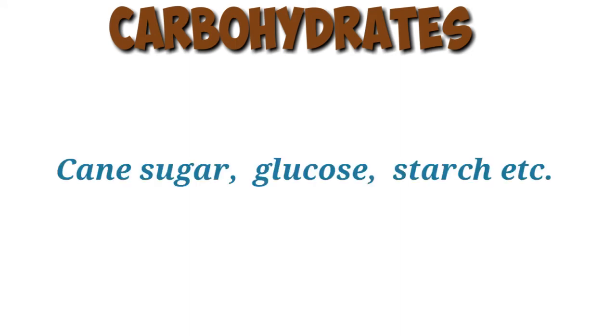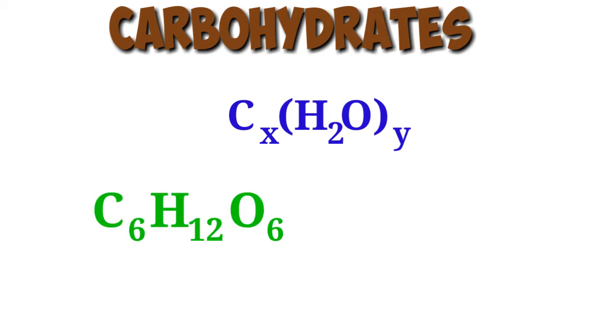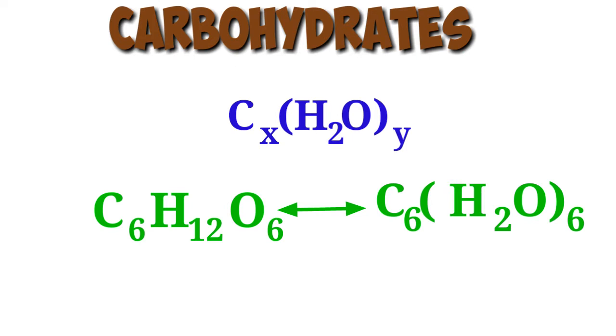Carbohydrates are produced by plants. For example, cane sugar, glucose, starch, etc. In earlier days, it was believed that carbohydrates are hydrates of carbon, and most of them have a general formula CxH2yO... For example, glucose. Its molecular formula is C6H12O6, which can be written as C6(H2O)6. That is, it fits into the general formula. Here x is equal to 6 and y is equal to 6.